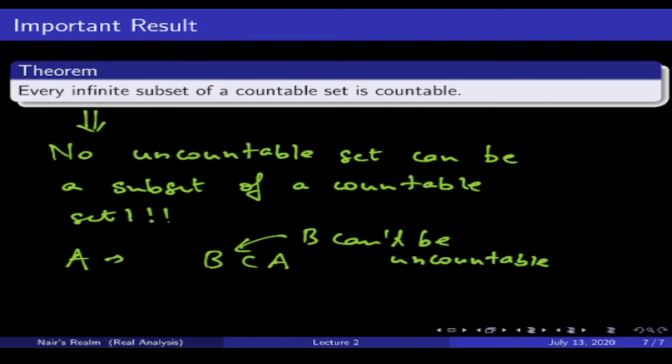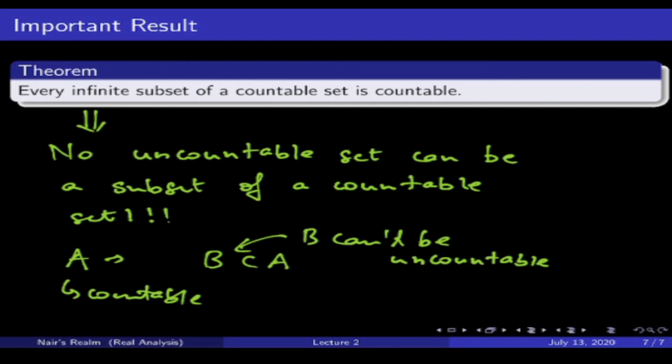If A is a countable set and B is an infinite subset of A, then B first of all has to be countable, which essentially means that there can be no subset of a countable set that is uncountable.